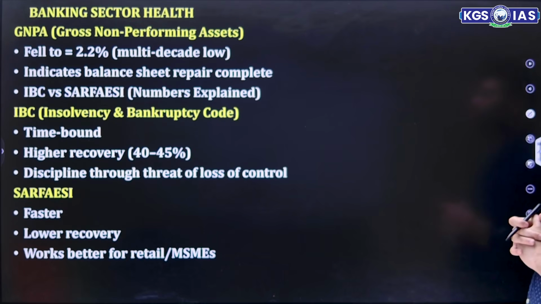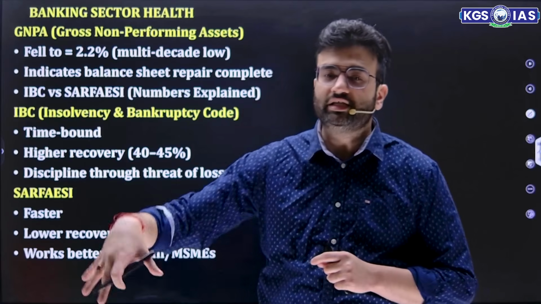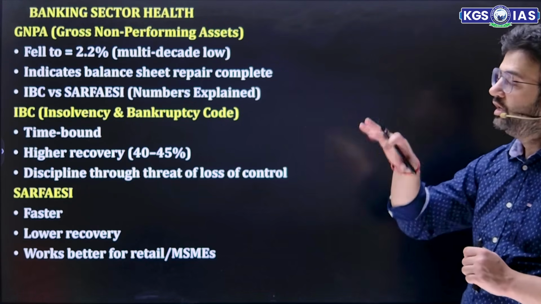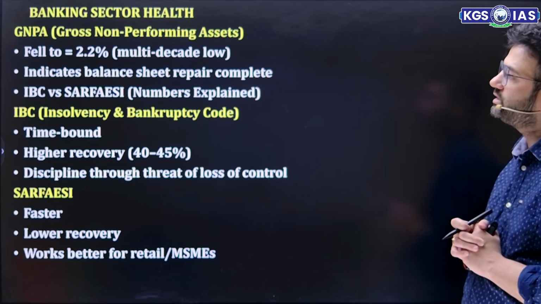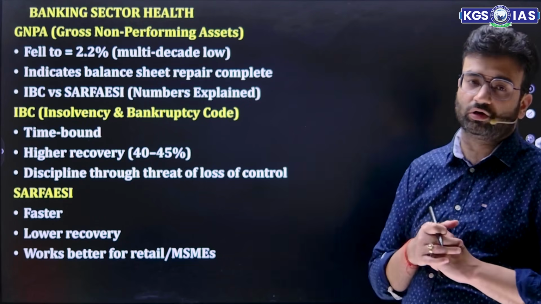Now, let's talk about the banking sector health. This is what we had discussed till now. It is just the overview of what is going on in the monetary policy system. Now, let's take the sector-wise things. First of all, banking sector health. Gross NPA fell to 2.2%. That's good news. It's a multi-decade low gross NPA.